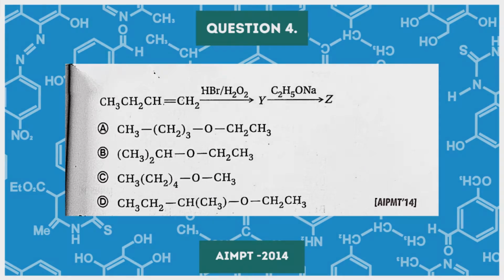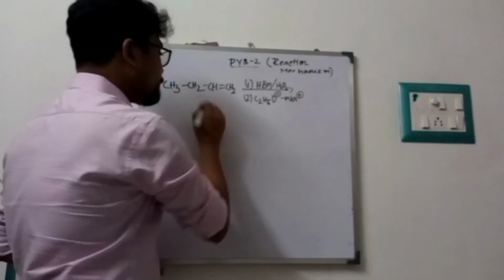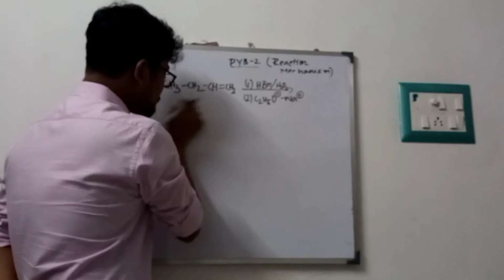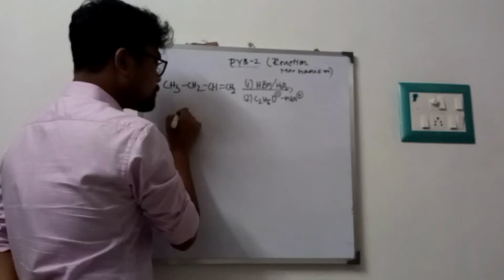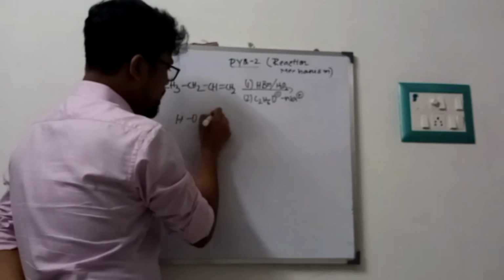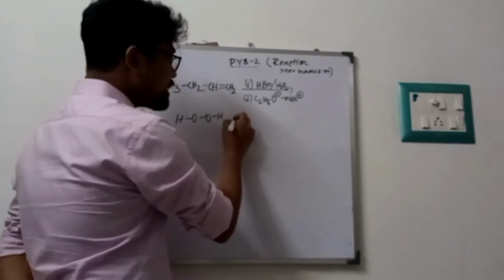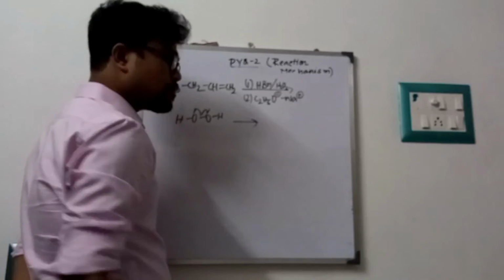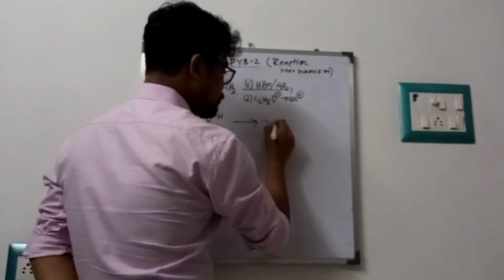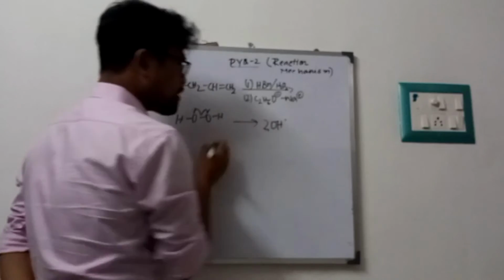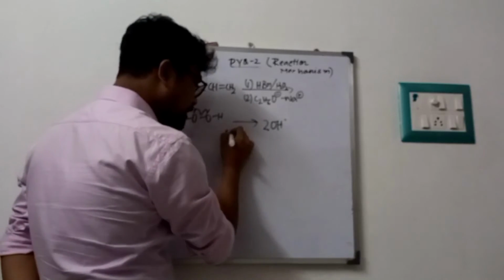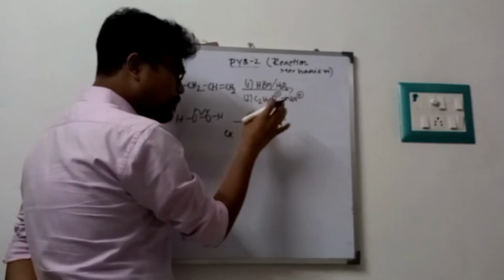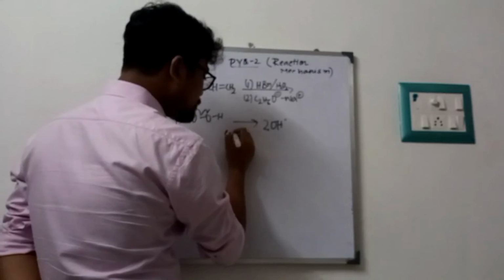So this is our last problem. First, what happened? Look very carefully. H2O2 means a peroxy linkage, HOOH. In the presence of HBr, homolytic cleavage will first occur, and we get 2 OH dot. That is homolytic cleavage, and this process is exothermic because two sigma bonds form, more sigma bonds are prepared. This is an exothermic process.